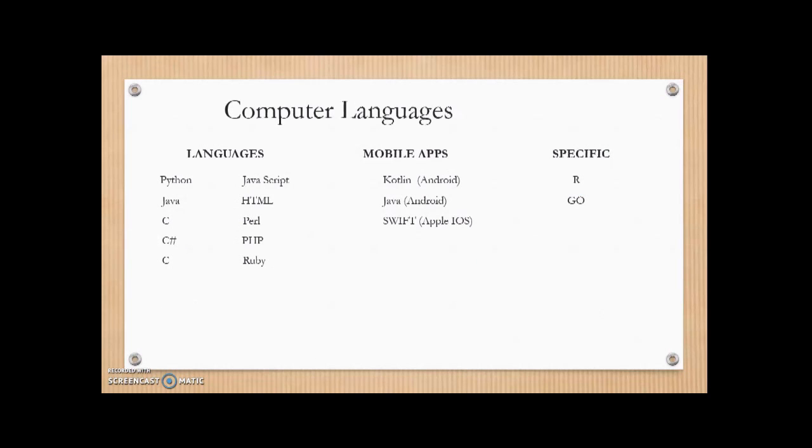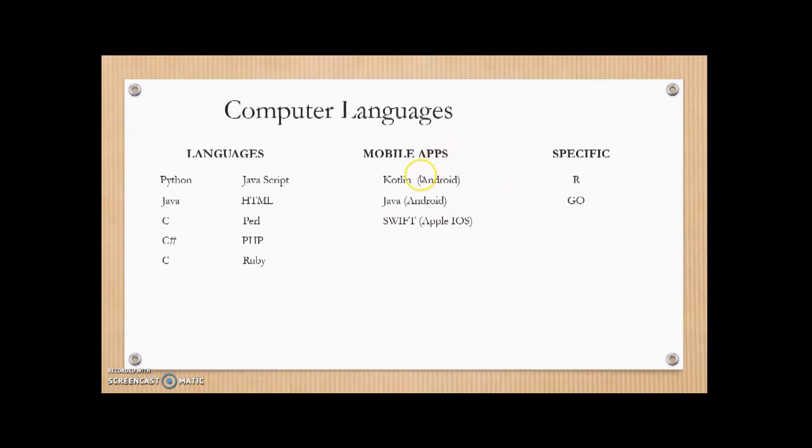Computer languages. We have come to this important section of the course where we learn about computer languages. There are various computer languages. The famous ones are Python, Java, C, C Sharp, C++, JavaScript, HTML, Perl, PHP, Ruby. They all serve a certain purpose.